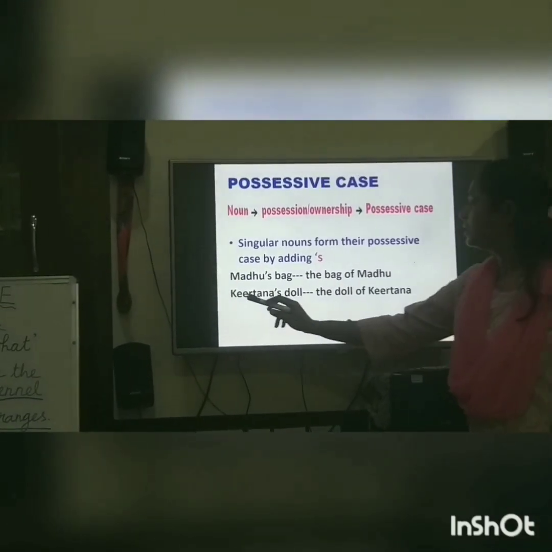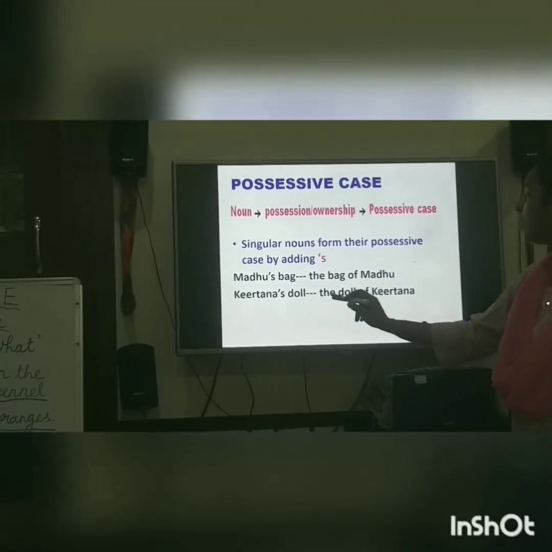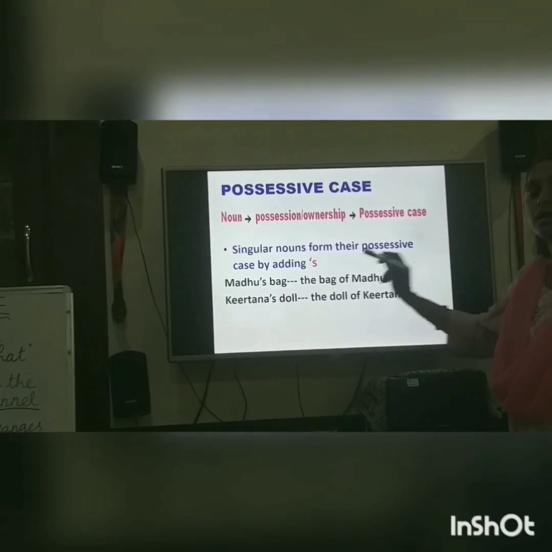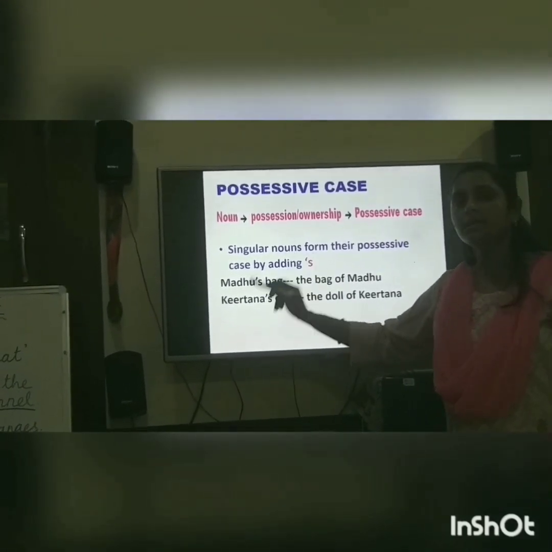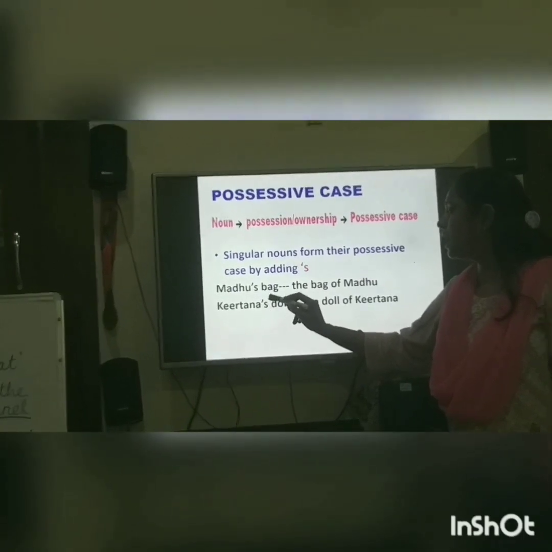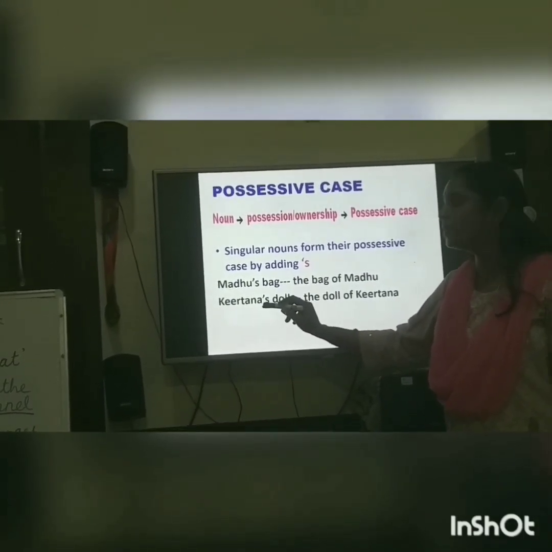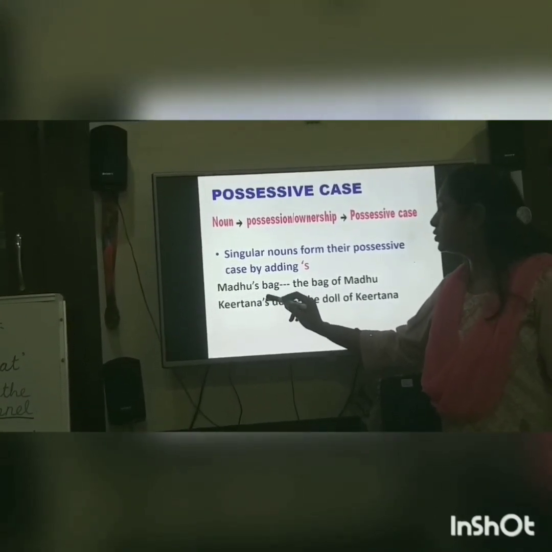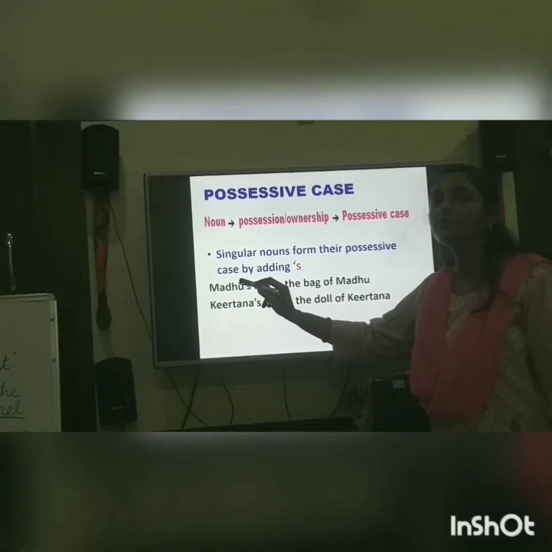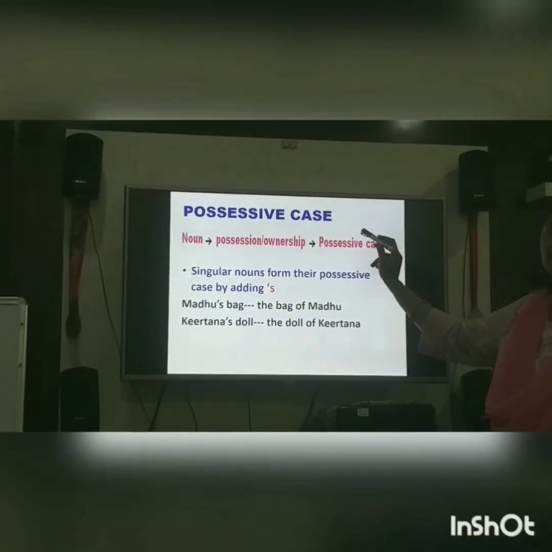Now, Kirtana's doll. The doll of Kirtana. The doll belongs to Kirtana. Kirtana is the owner. Now she is a singular noun. So when we add s to show the possessiveness, add the apostrophe before the s. So this positioning of the apostrophe is very important in the possessive case.